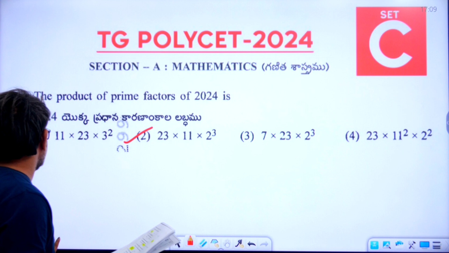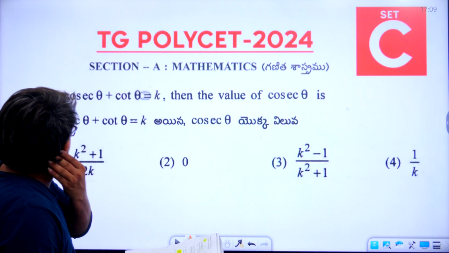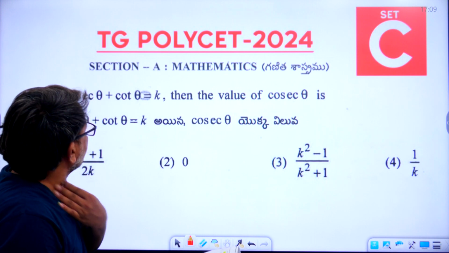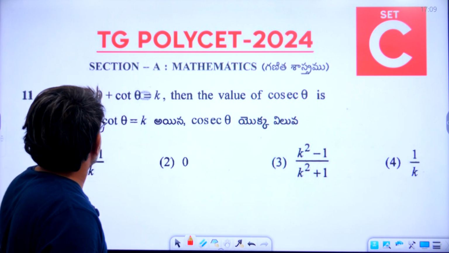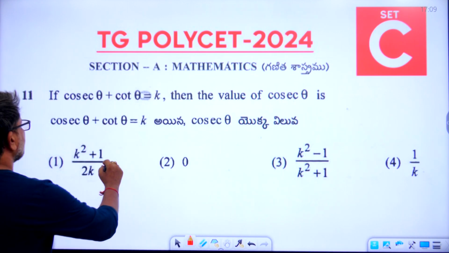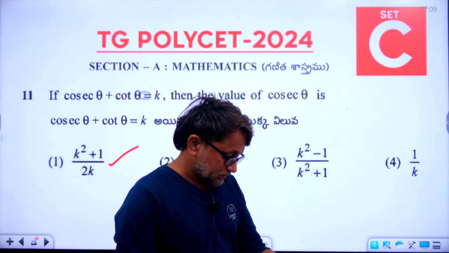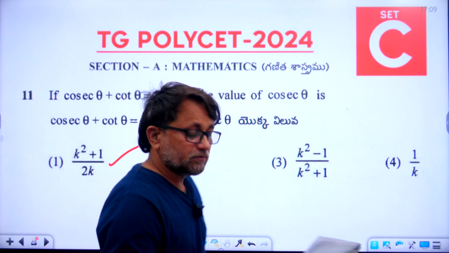Now let's go to the 11th question. What is the question? Cosec theta plus cot theta is equal to k. Then the value of cosec theta is. The answer to the 11th question is the first one. I hope everyone is following, students.